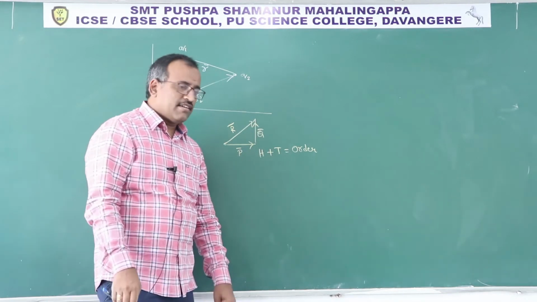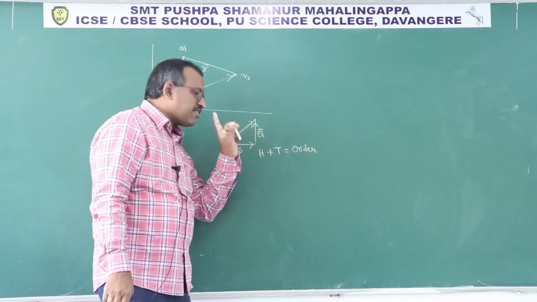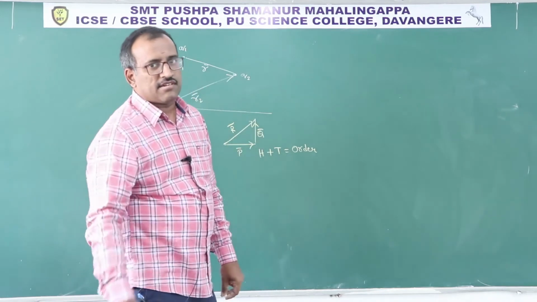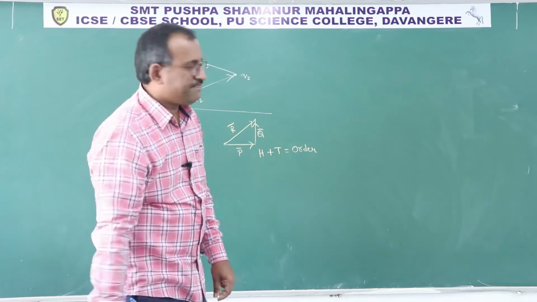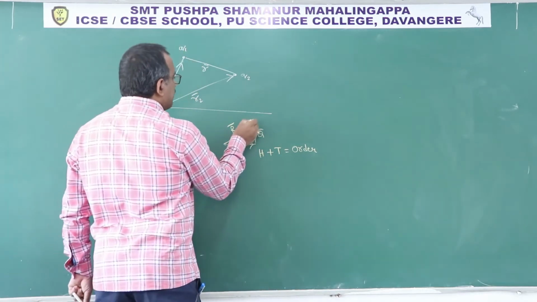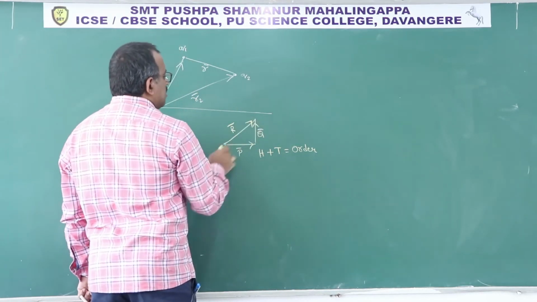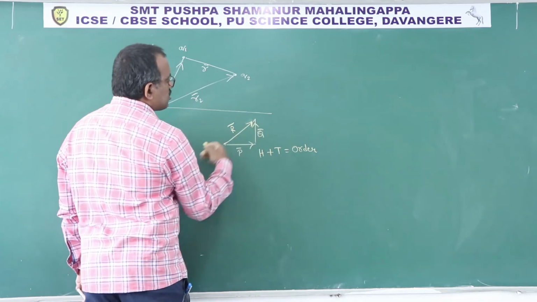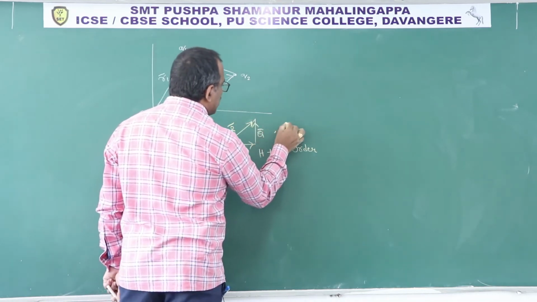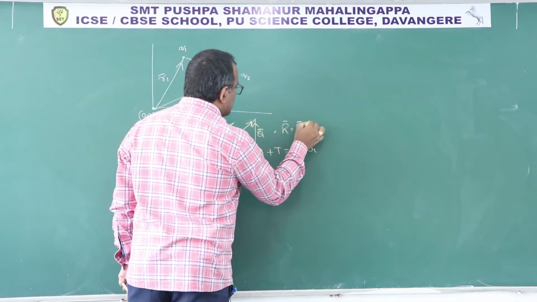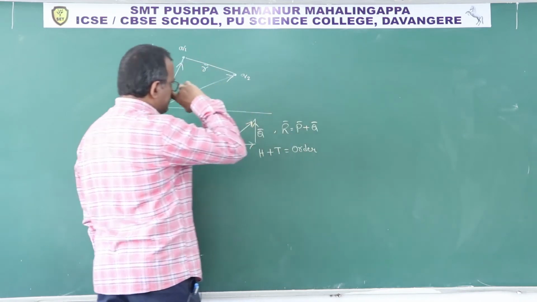When the head is connected with the tail, you should say they are in order. Then only you can add. So you see, this is triangular. The resultant should be in the reverse order. R bar can be written as P bar plus Q bar.